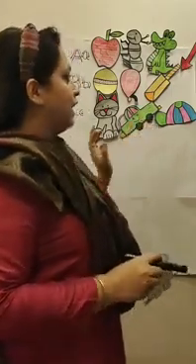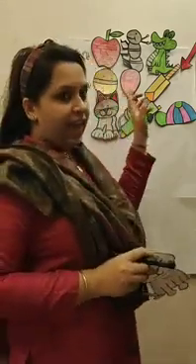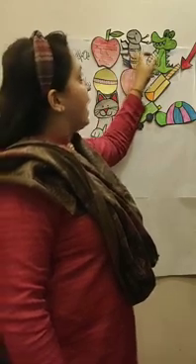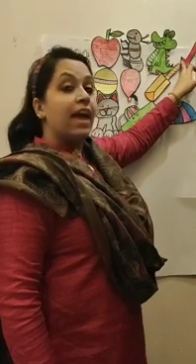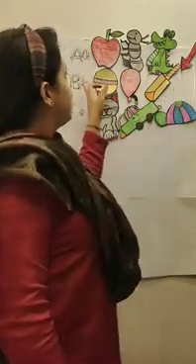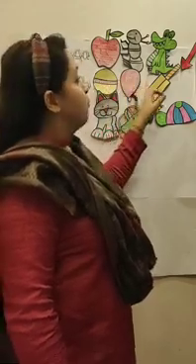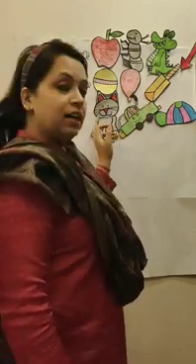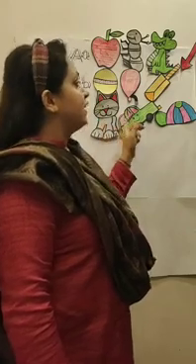So children, let's revise this again. A says apple, ant, alligator, arrow. B says ball, balloon, bat. C says cat, car, cap.